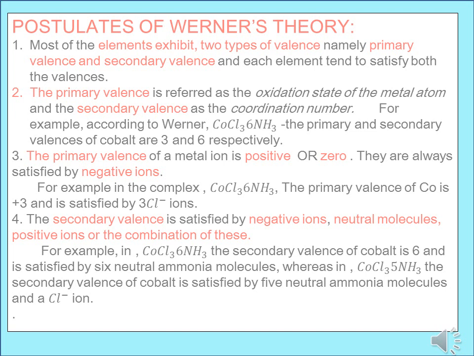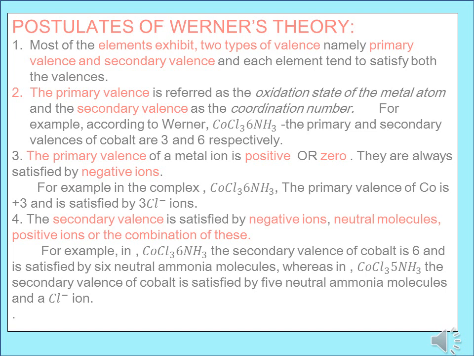The primary valency of a metal ion is always positive or 0. They are always satisfied by negative ions. The positive or negative valency can be satisfied by negative ions. For example, in the complex CoCl3·6NH3, already I told you the primary valency of cobalt is plus 3, and so it is satisfied by 3 chloride ions.